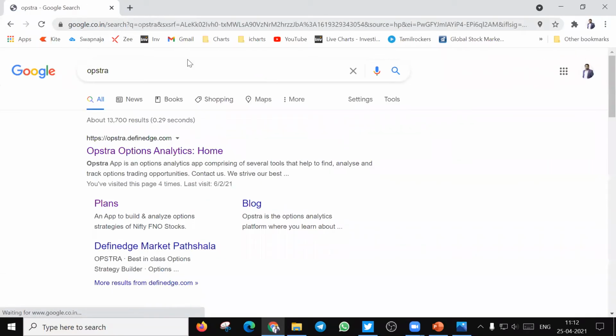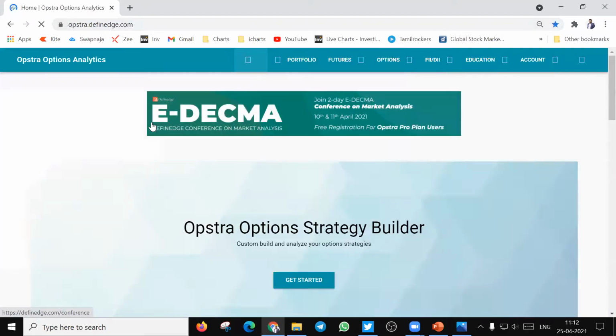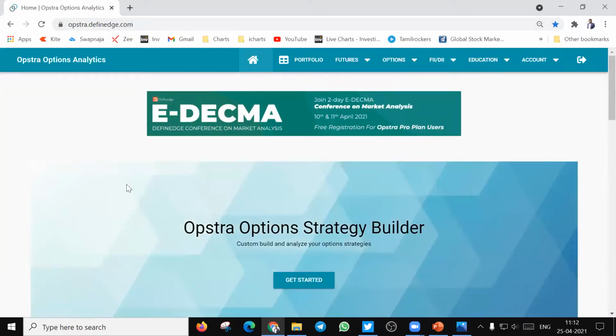Search for Opstra in Google. You will get opstra.defineedge.com. This is the website in which you can do paper trading on options. It is one of the wonderful tools available online for people to do paper trading in options.